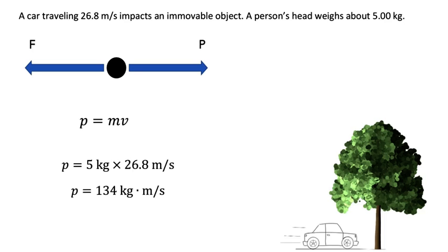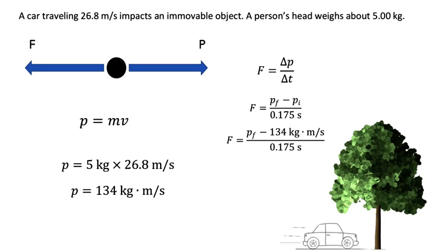Now that we have momentum, we can use this equation that relates the collision force F to the change in momentum delta P and the time in contact with the collision surface delta t. Next, we'll rewrite delta P and define it explicitly as final momentum minus initial momentum and substitute a few known variables. Recall that we were given the time the driver is in contact with the airbag in the problem statement.